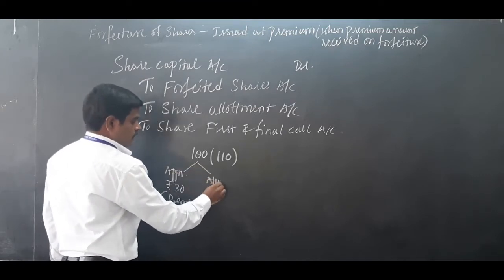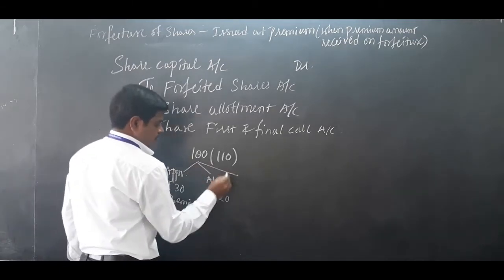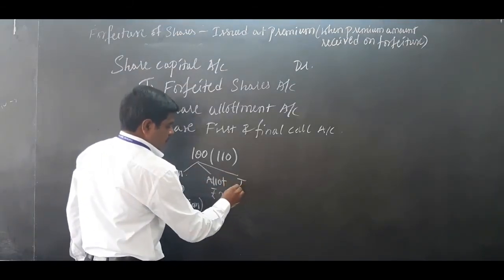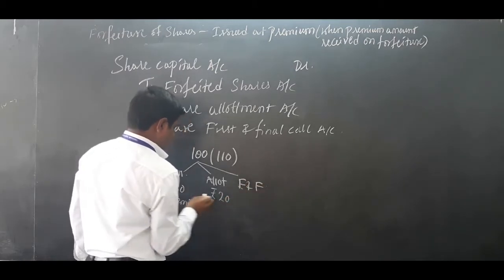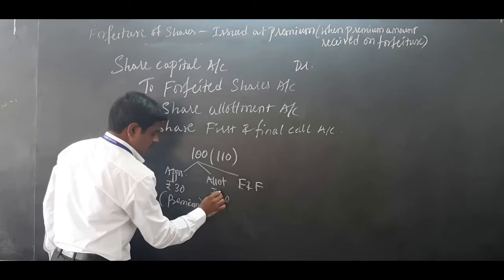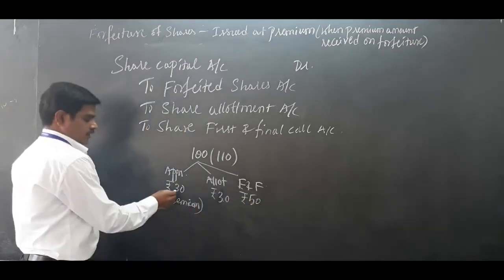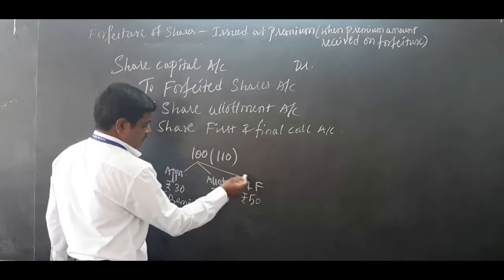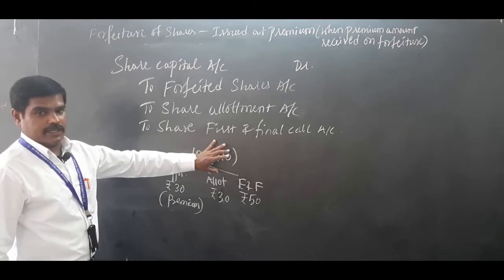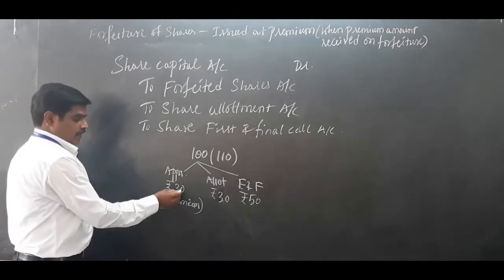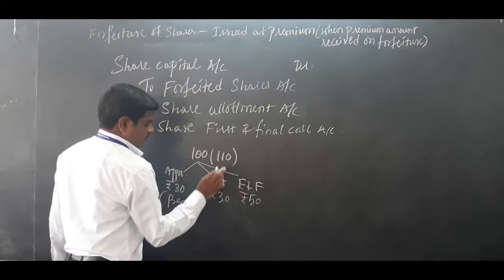Allotment, rupees 30. First and final call, rupees 50. So total 110: 30 plus 30, 60, 60 plus 50, 110. A 100 rupee face value share issued at 110.